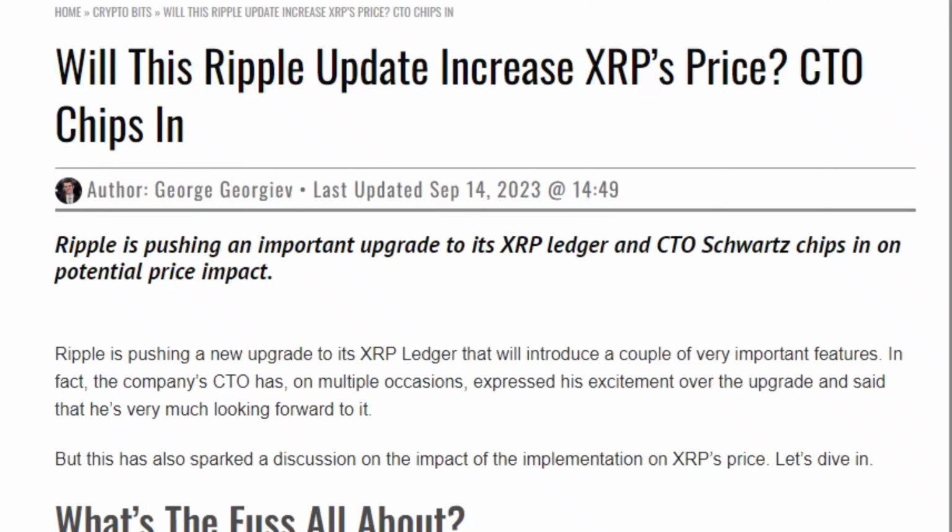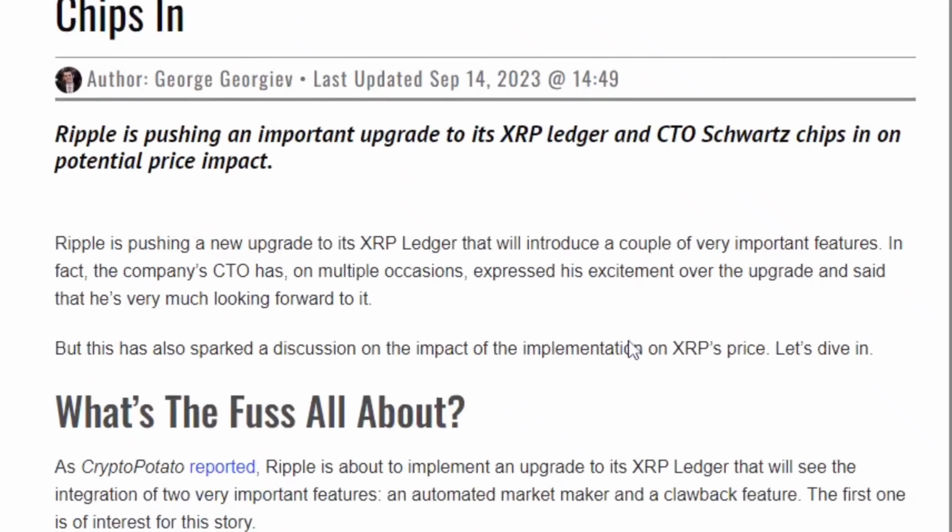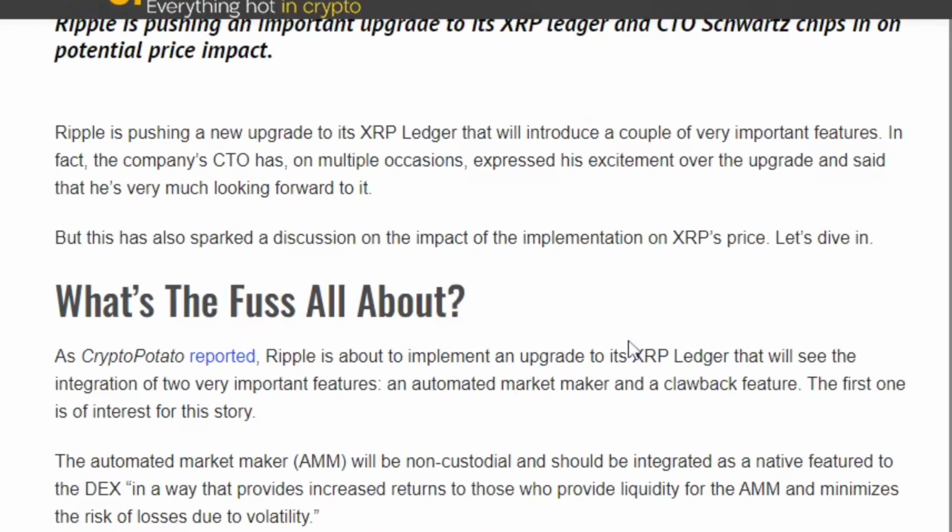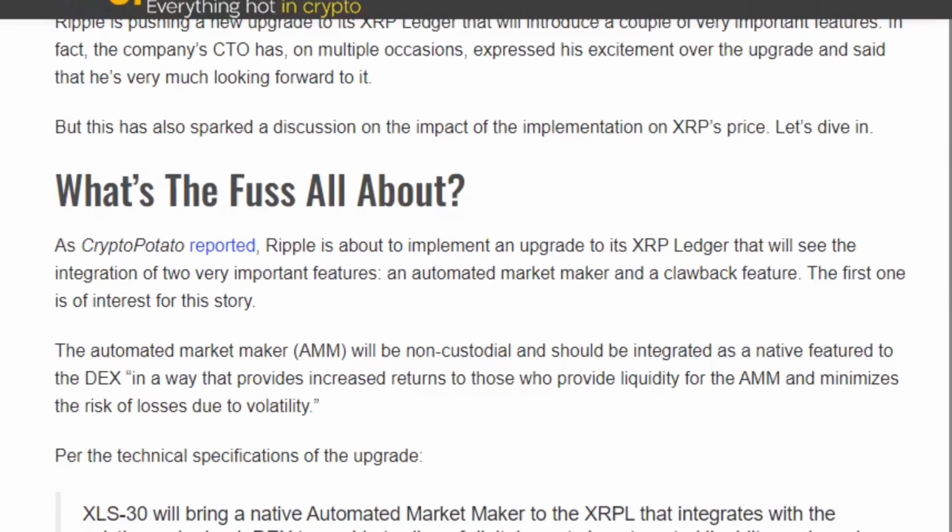Will this Ripple update increase XRP's price? CTO chips in. Ripple is pushing an important upgrade to its XRP Ledger, and CTO Schwartz chips in on potential price impact. Ripple is pushing a new upgrade to its XRP Ledger that will introduce a couple of very important features. In fact, the company's CTO has on multiple occasions expressed his excitement over the upgrade and said that he's very much looking forward to it. But this has also sparked a discussion on the impact of the implementation on XRP's price. Let's dive in.